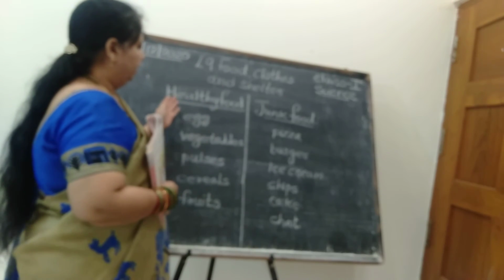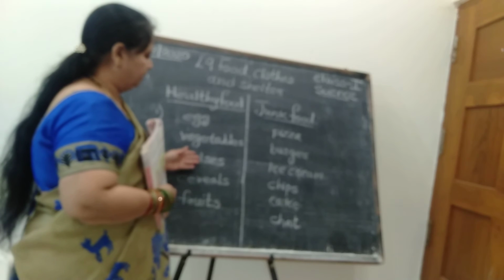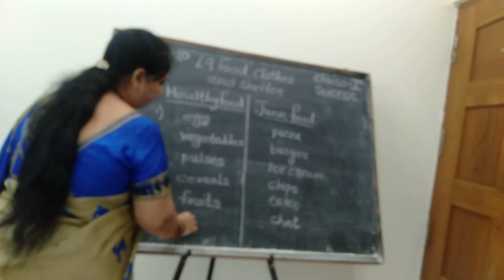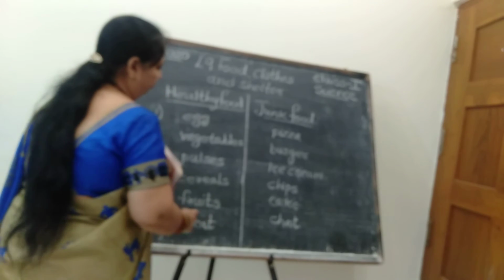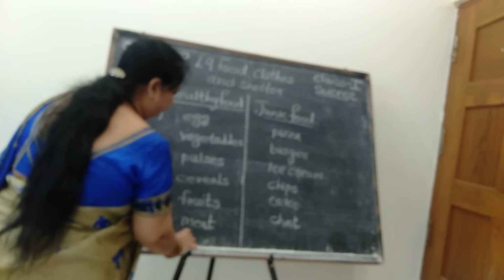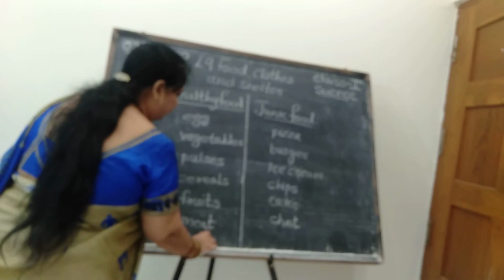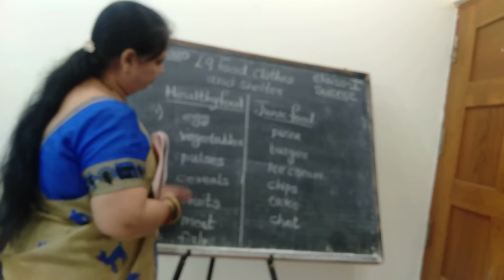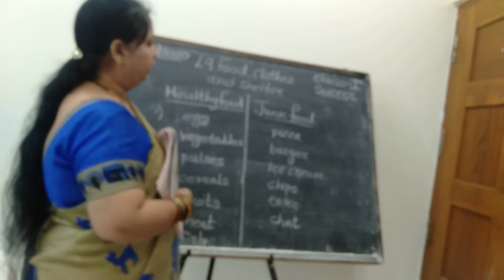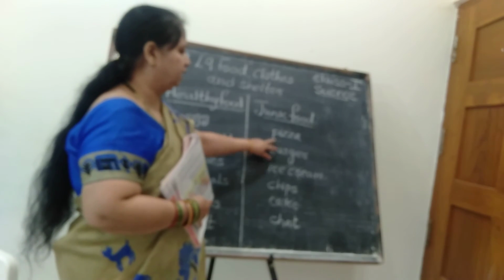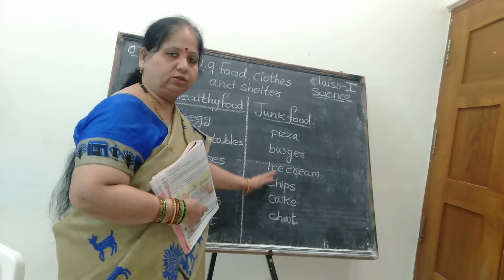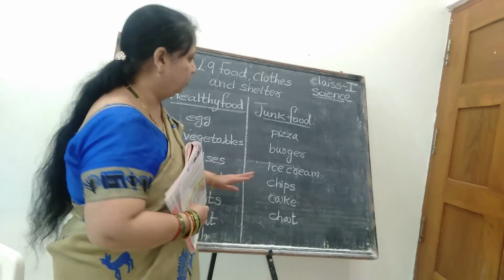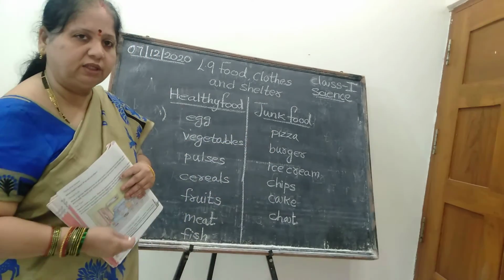Healthy foods are again egg, vegetable, pulses, cereals, fruit, even meat is also healthy food. You can have the meat. Fish is also healthy food. You can add fish here also. So these come under healthy food. Here junk food, what are they? Pizza, burger, ice cream, chips, cake and chaat. So chaat also comes under junk food. So how many differences have you seen in the columns?